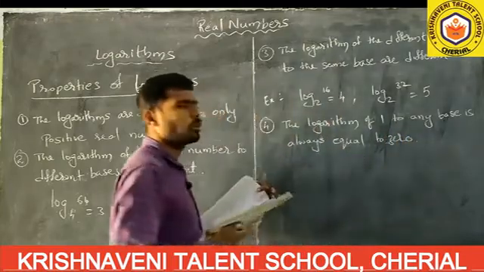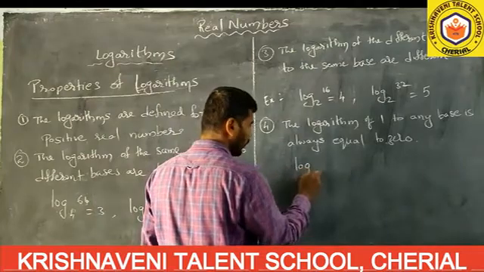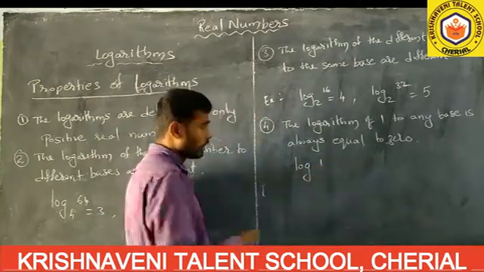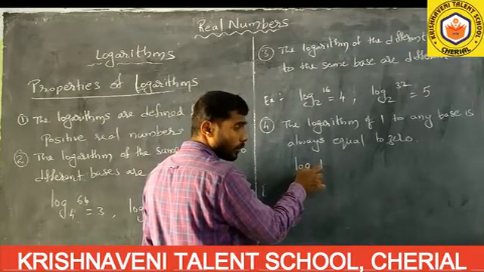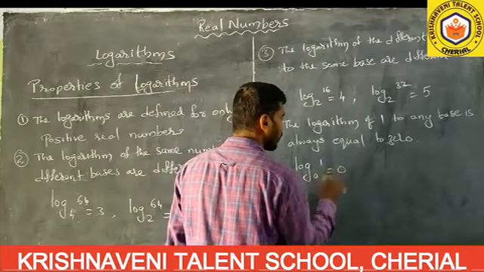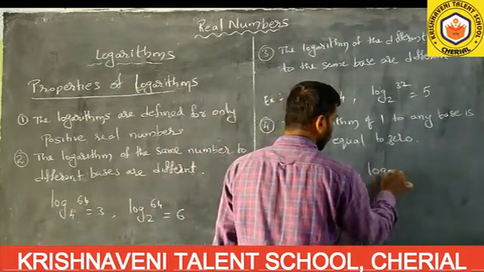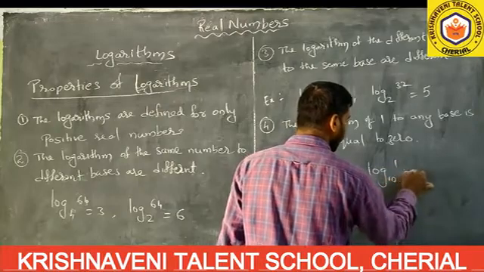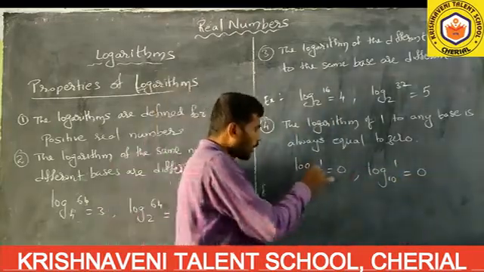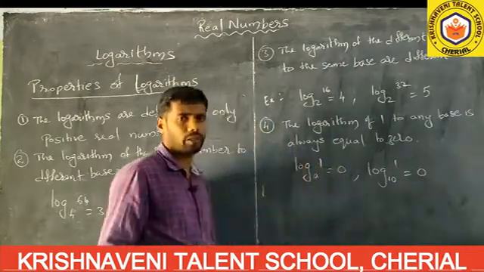Means log 1 to any base, I am taking one log, the number is 1, whatever the base you take, its value is 0. I am saying taking log 1 to the base 10, its value is 0. Any base you take, if in logarithm the number is 1, then its value is 0.